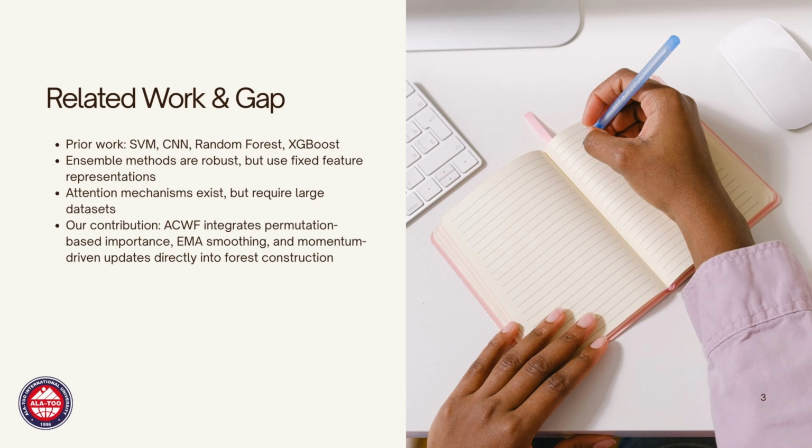Second, deep learning methods like convolutional neural networks and attention mechanisms. These can learn feature importance, but they need huge amounts of data, often millions of samples, and they require powerful computers and long training times. Our approach fills the gap. We combine the best of both worlds. We use tree-based ensemble learning, which is fast and works with limited data, but we add a mechanism to learn channel importance. This makes our method both effective and practical. So, let me now explain exactly how our adaptive channel weighting forest works.